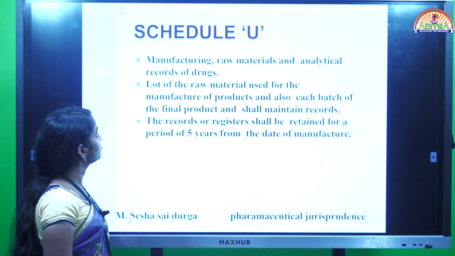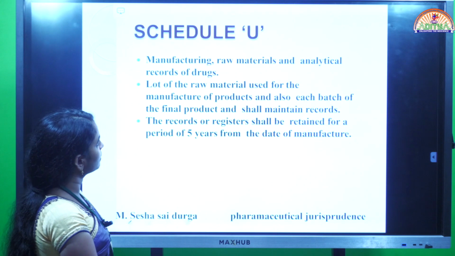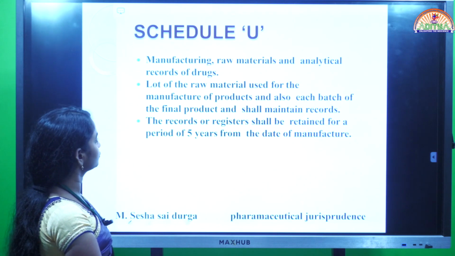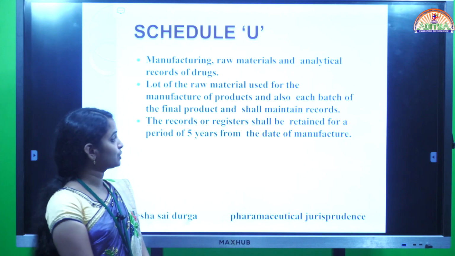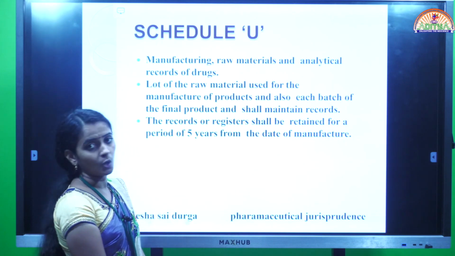Next, Schedule U. It contains manufacturing of raw materials and analytical records of the drugs. So batch to batch we have to maintain these records also.